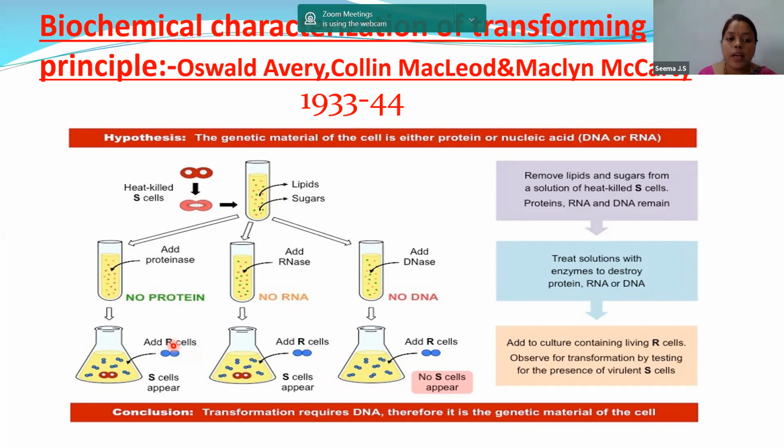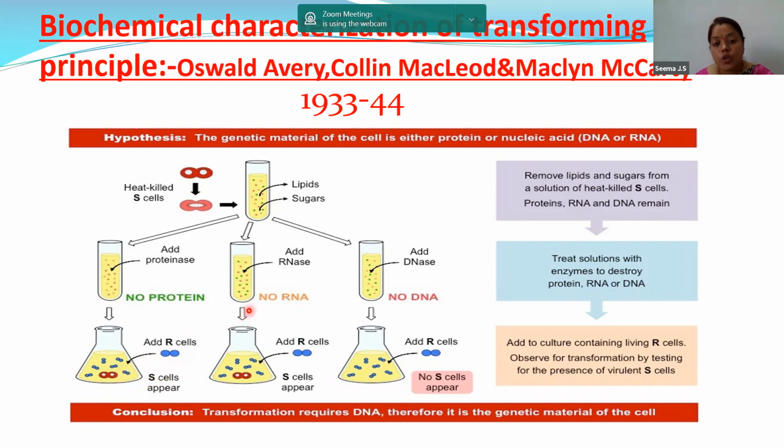They are rough cells. Now, when you add the rough cells into this flask, as the flask is containing the liquid, only RNA and DNA are present. So, these R cells got converted to S cells. That means proteins do not have any role to play in the conversion of R cells to S cells. So one point is clear that protein is not the genetic material, because in this fluid only RNA and DNA are present. But when we entered the live R cells, they got converted to S cells. That means some genetic material is present, but protein is not the genetic material.